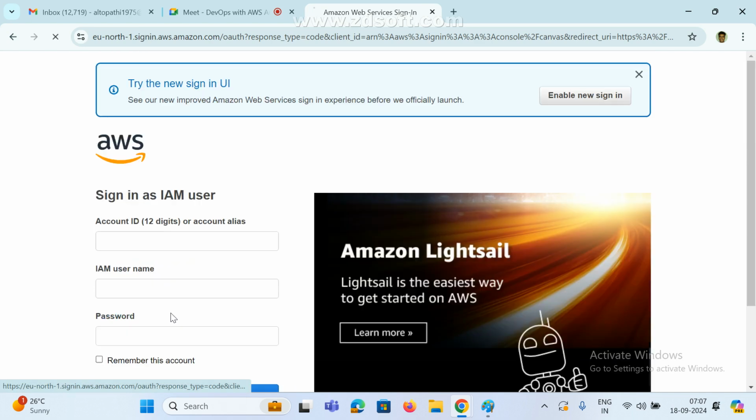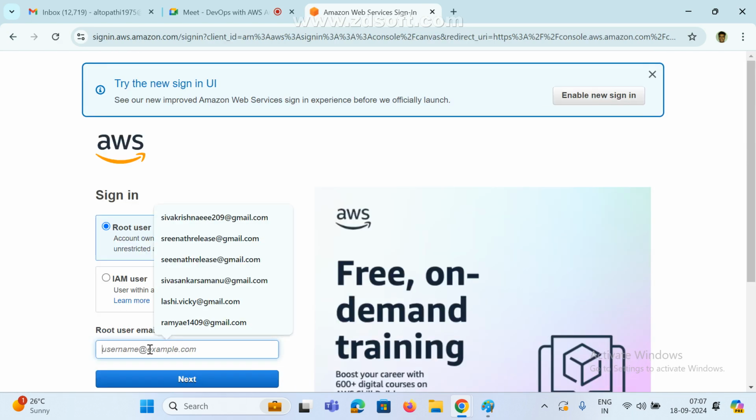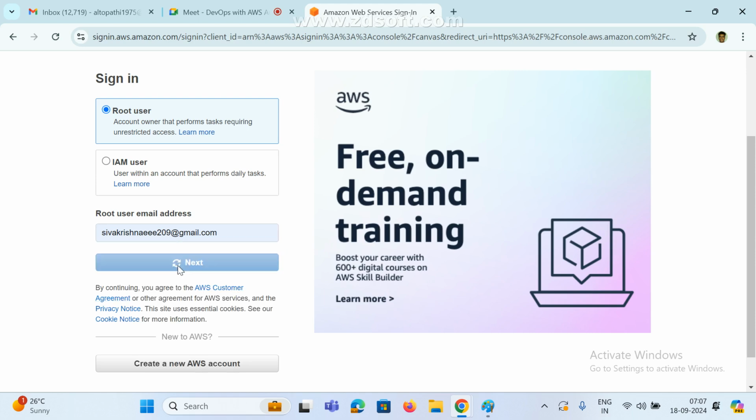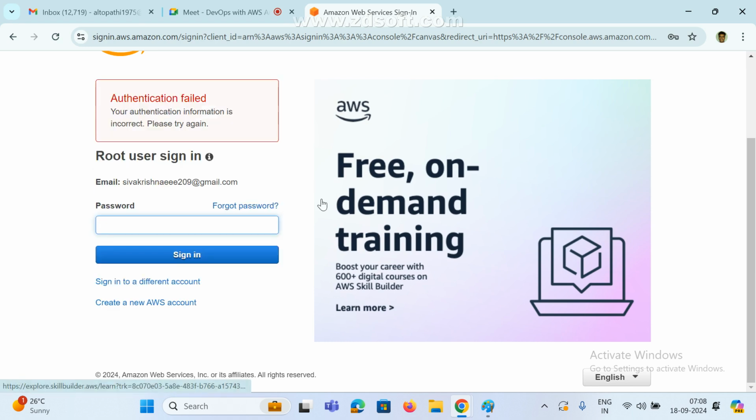I am using the root user, so I am going to log in as root user. Root user means this is the root user. I am logging in with username and password. I forgot, let me log in. Password.